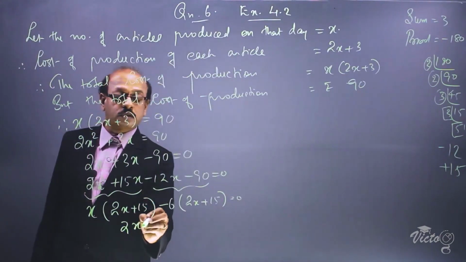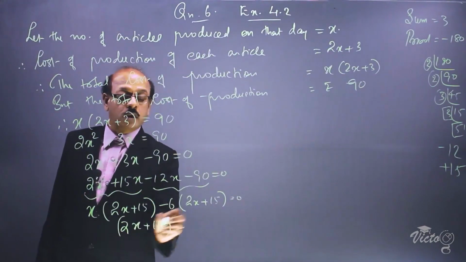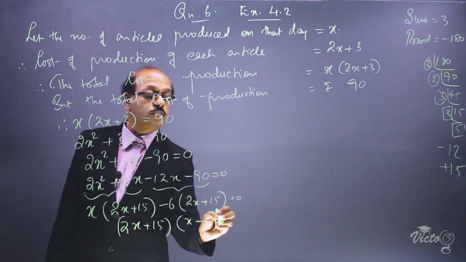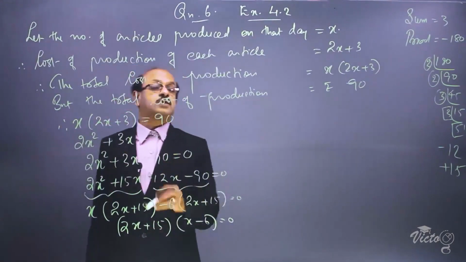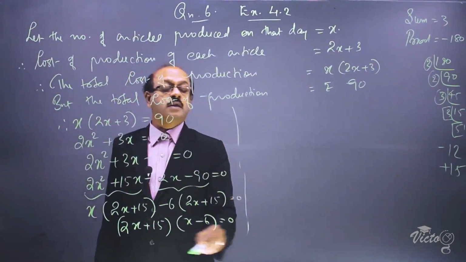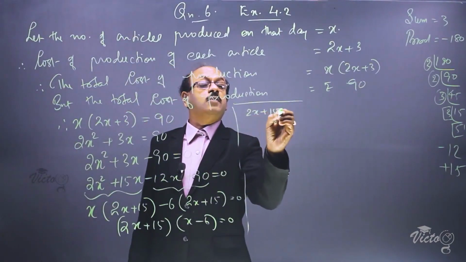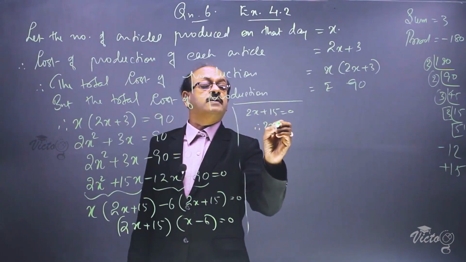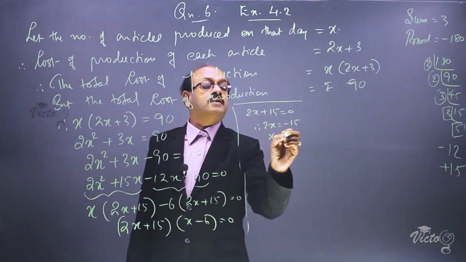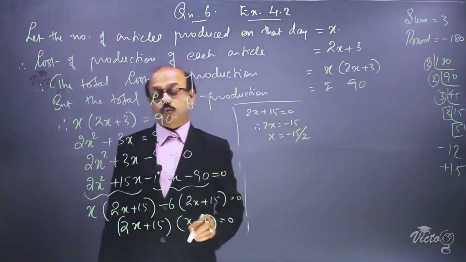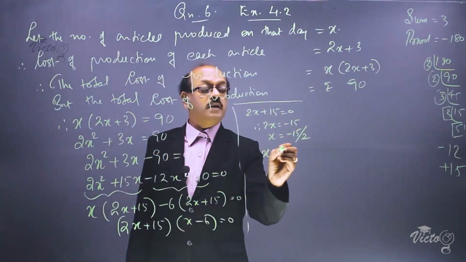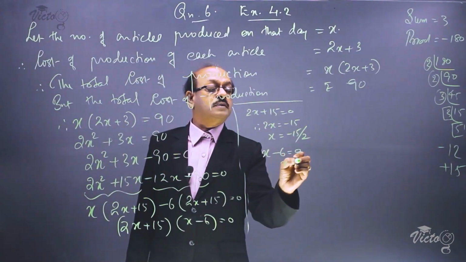Now, 2x plus 15 into x minus 6 is equal to 0. Now, we take each bracket as 0. 2x plus 15 is equal to 0, therefore 2x is equal to minus 15 and x is equal to minus 15 by 2. Now, x minus 6 is equal to 0, x is equal to plus 6.